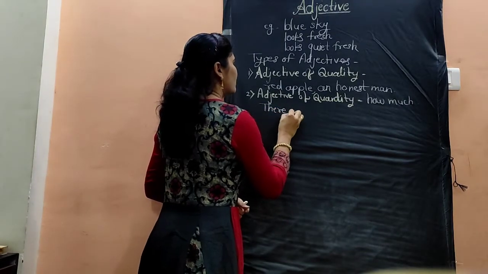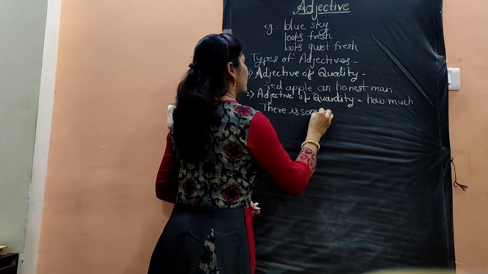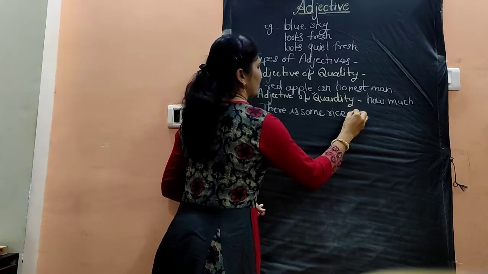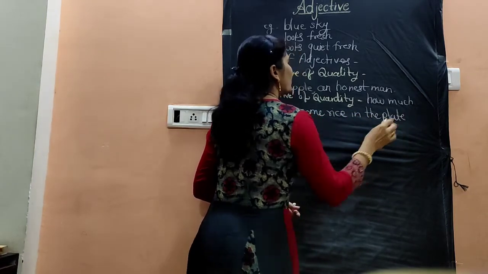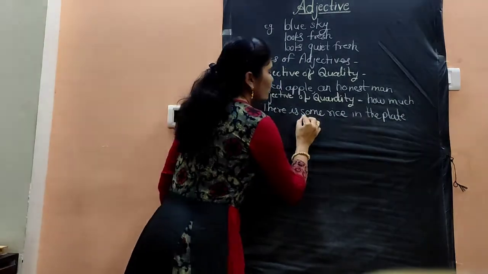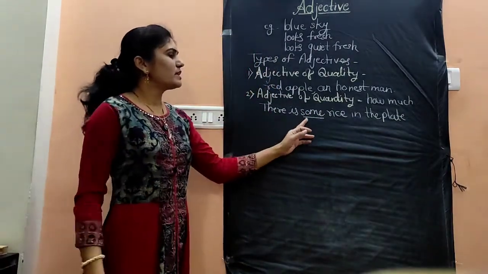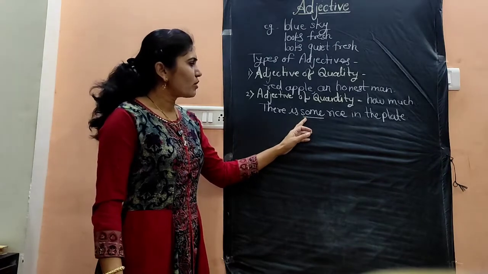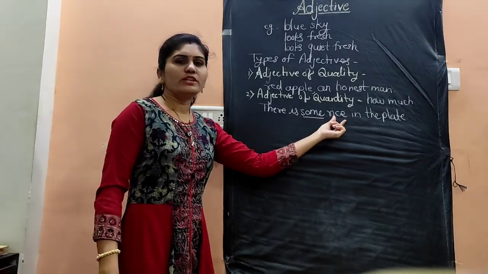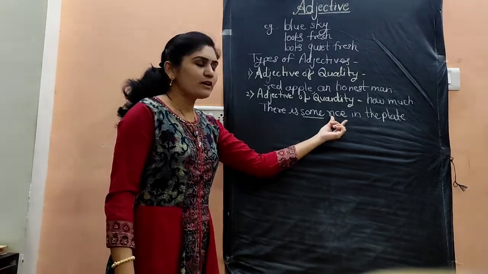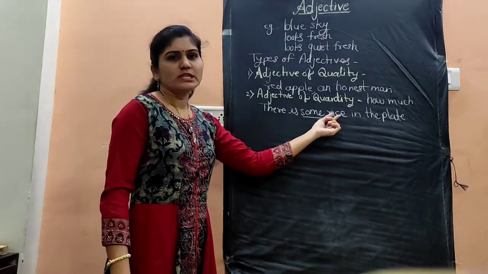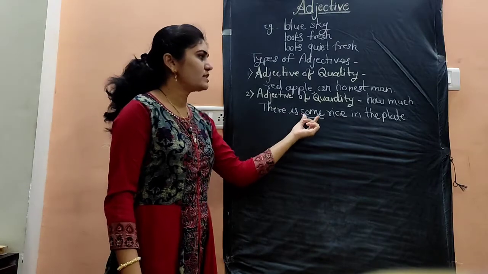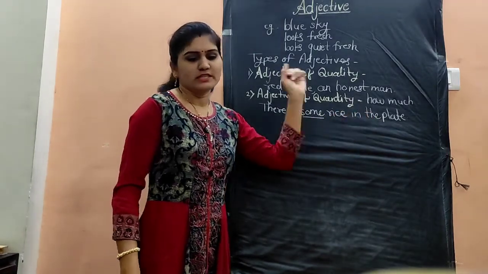There is some rice in the plate. So in this example, the word some is the adjective because it shows the quantity of a noun. Rice is the noun here, and the word some describes the quantity of the rice. How much rice? There is some rice in the plate.